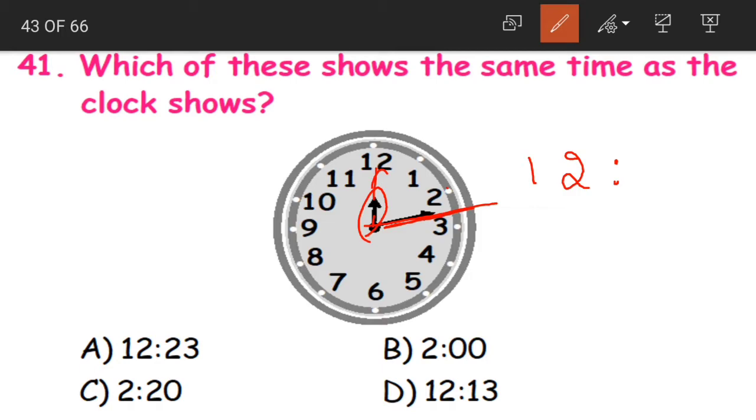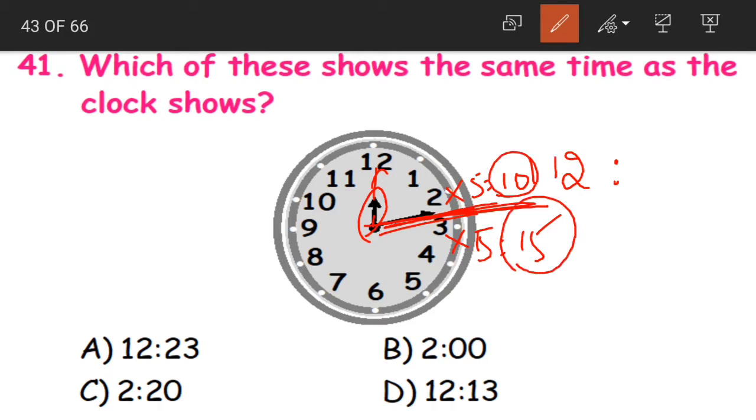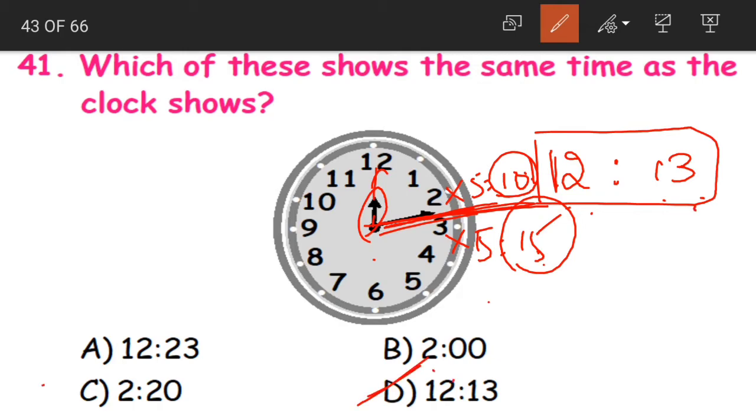While calculating minutes, what should we do? We should multiply the number by 5. 2 into 5, 10. 3 into 5, 15. So that means the minutes are between 10 minutes and 15 minutes. Hours are 12. Between 10 and 15 means it would be 13. So the time that is shown in the clock is 12:13. If you look at the options, it is option D.